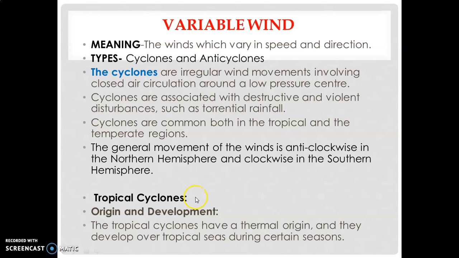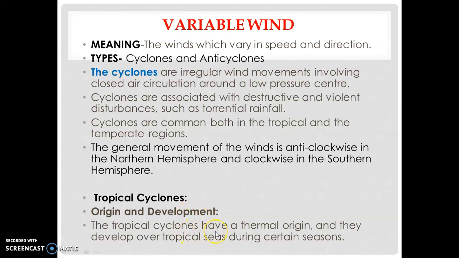Cyclones that develop in the tropical region are different from those of the temperate latitude. So we can say the cyclones that develop in the tropical region are called tropical cyclones, and those in the temperate region, means in mid-latitude, are called temperate cyclones. So let's start with the tropical cyclone.